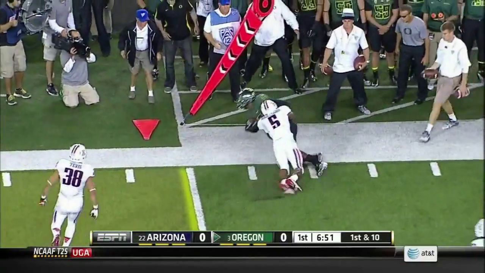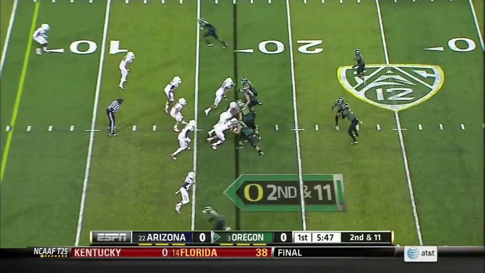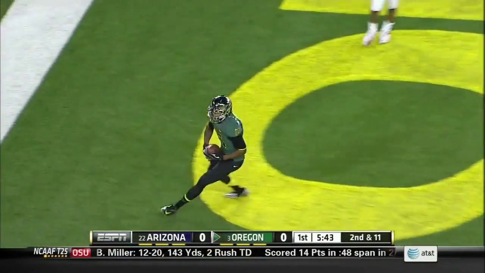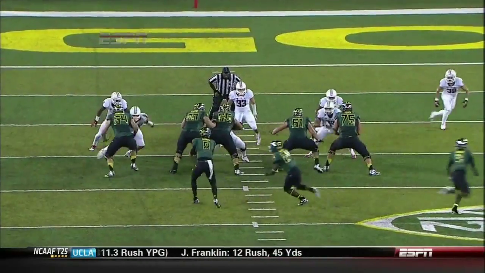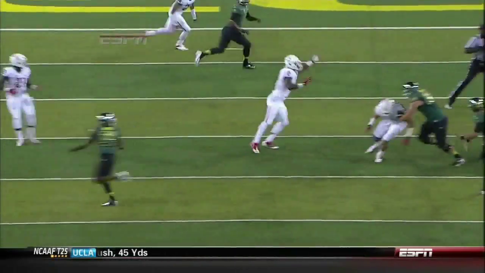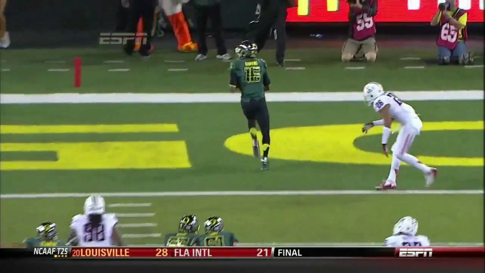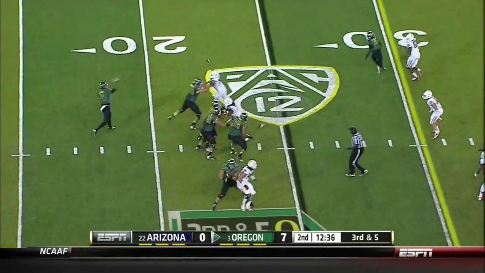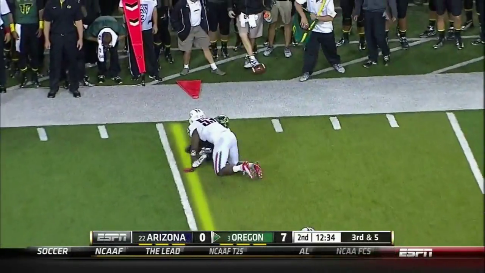Mariota quickly out. Mariota over the middle. Touchdown. Hawkins was able to get to the inside based off the play action. The middle is void. Hawkins. Week 3 actually up from last year. Last year the average was 2.1.